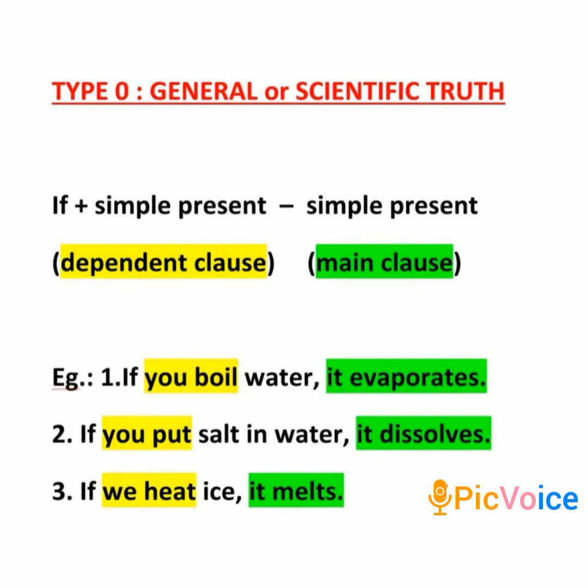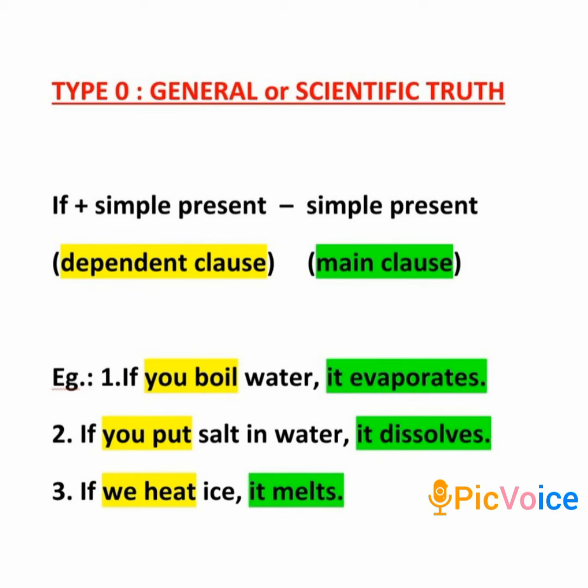Now this will be clear with the help of an example. If you boil water, it evaporates. Here you can see the highlighted part in yellow is in the simple present tense.